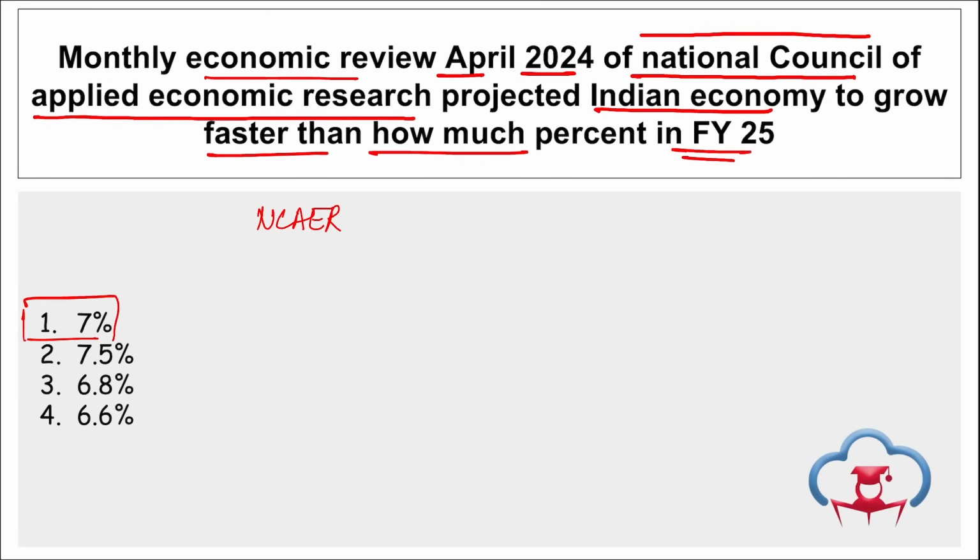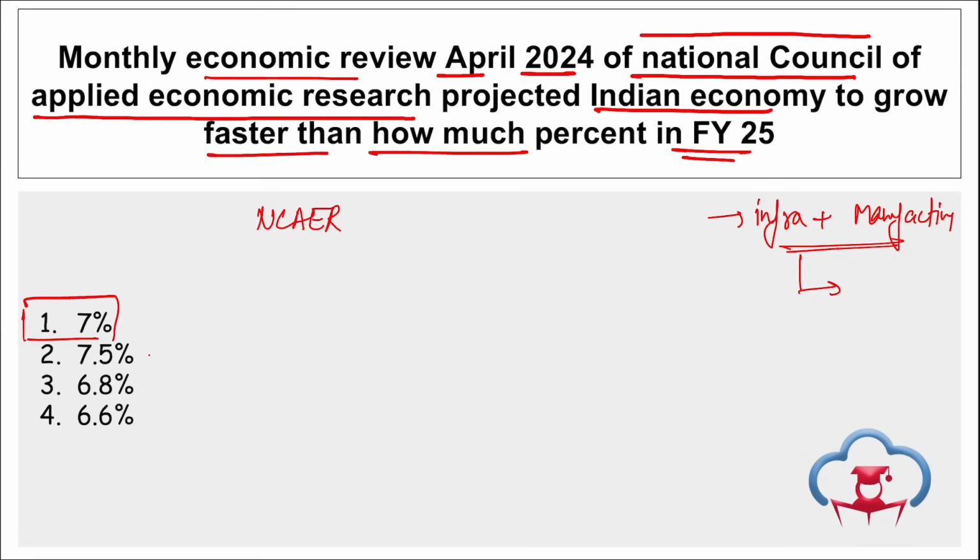This will be driven by acceleration in both global growth and trade volumes, and India's infrastructure development and manufacturing.